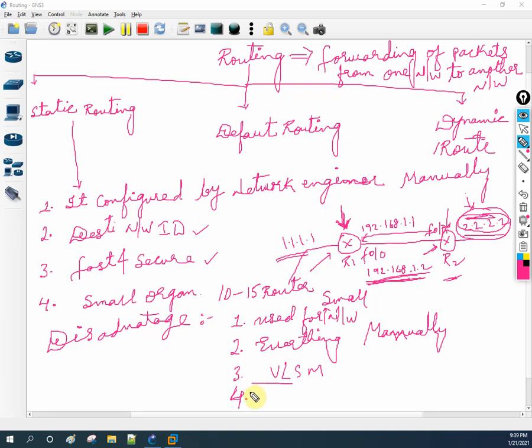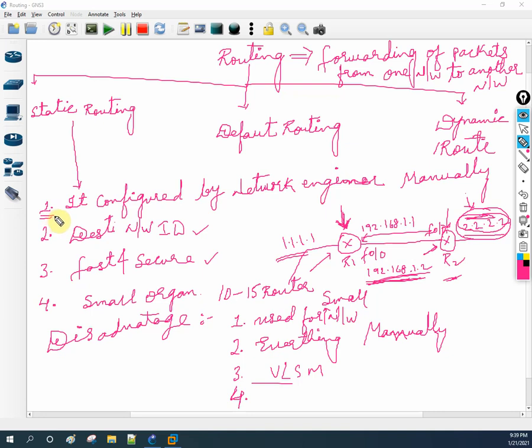Okay, so what are the advantages? Advantage, you can say it is fast and secure. And let me tell you, first of all, you need to remember: first point, that we need to configure manually. Automatically the router will not learn the network. If anything goes down, we need to go manually and redo the configuration. If any new network is added, we need to go again and do the configuration manually.